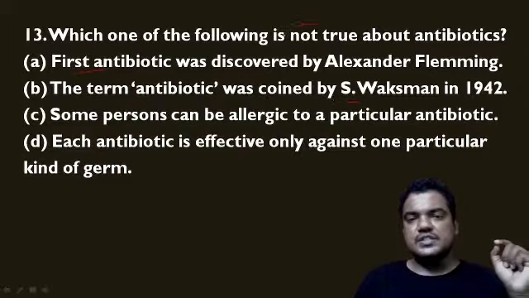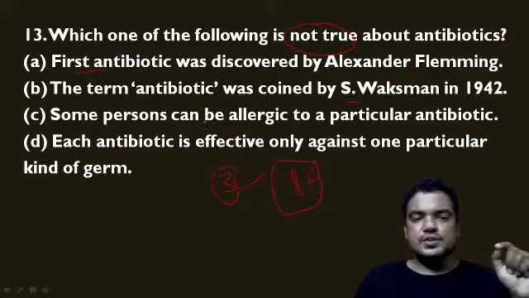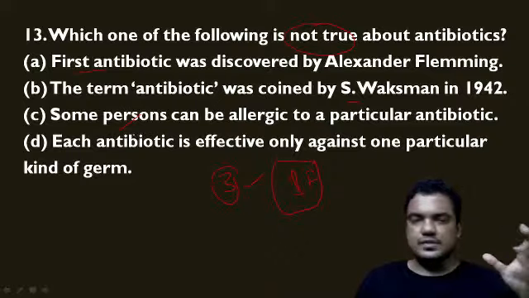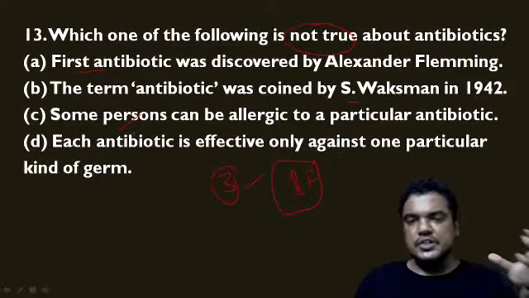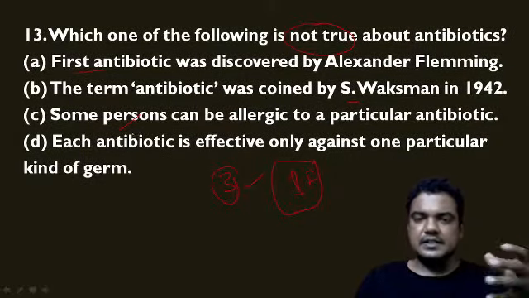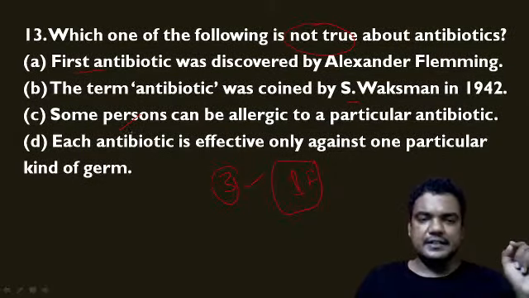Some persons can be allergic to a particular antibiotic. Yes, for example, some individuals are allergic to the antibiotic penicillin.